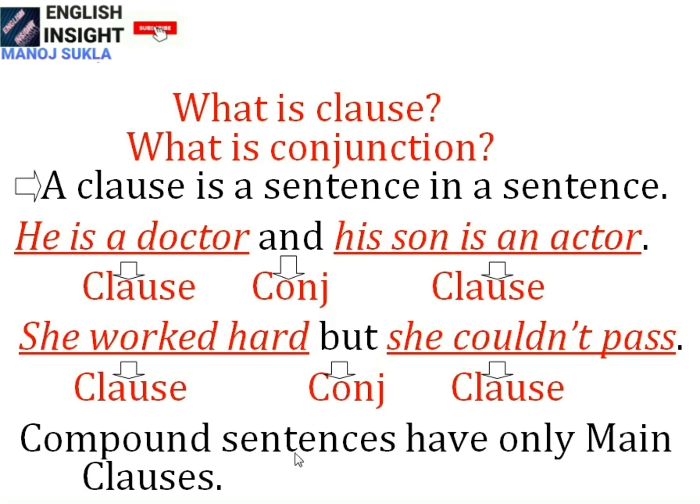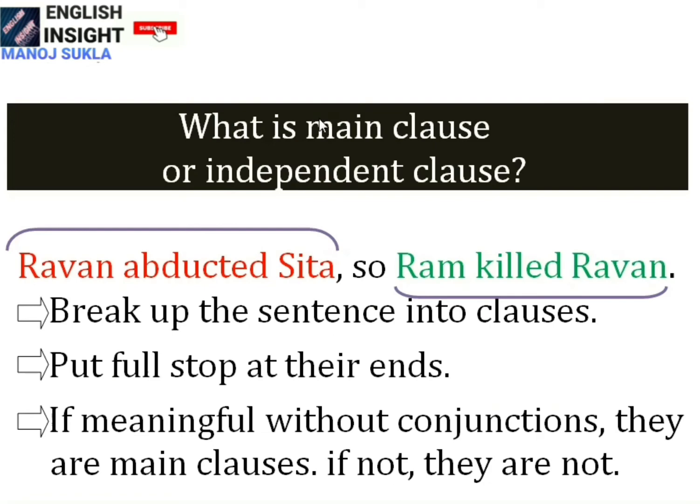So, compound sentences have only main clauses. This is another feature of a compound sentence. We'll see what are the main clauses. Now we'll see what is a main clause or independent clause or principal clause. You can say main clause or independent clause or principal clause. So, let's take an example here. Ravan abducted Sita, so Ram killed Ravan. It's a long sentence. Two clauses are here. Ravan abducted Sita, this is a clause. Ram killed Ravan, this is another clause.